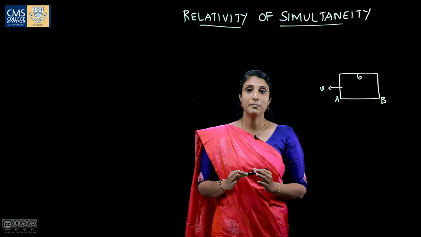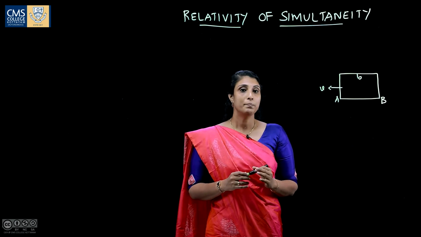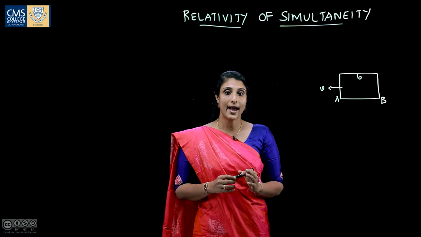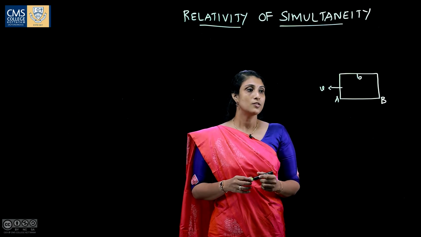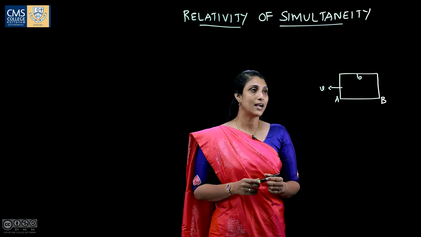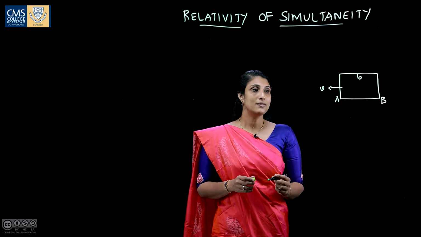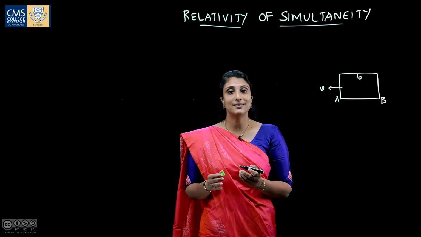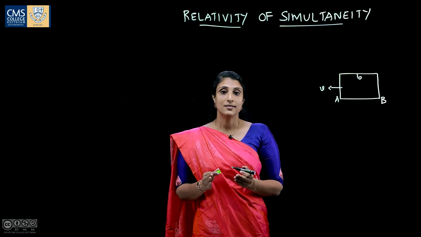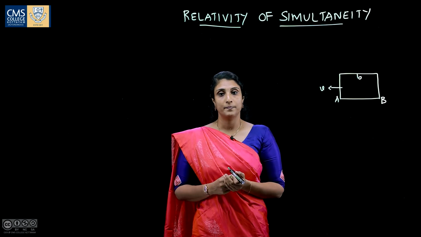When the light bulb is switched on, the light pulse is propagating in all directions with a uniform speed c. So, for an observer inside the compartment, the light pulse reaches the end A and the end B at the same time. That is, it occurs simultaneously.